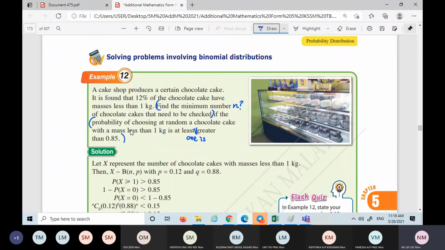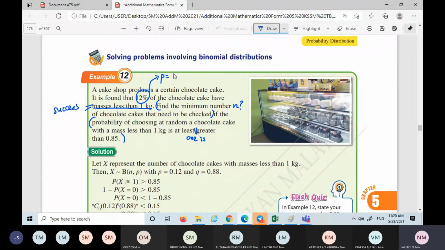Okay, we analyze bit by bit. Here they want to relate with the mass less than 1 kg, meaning the mass less than 1 kg is success. Therefore, this is the probability of success, the p.